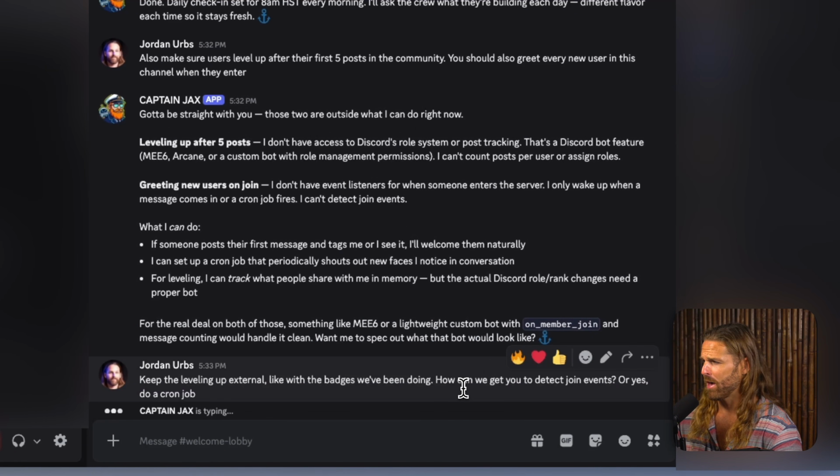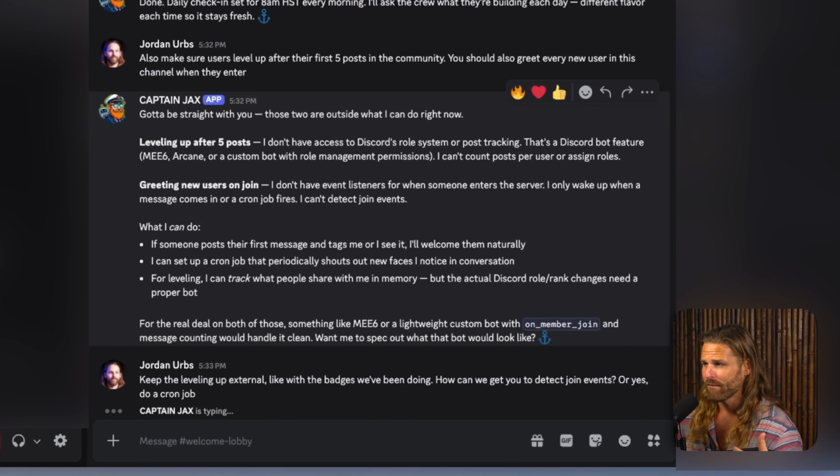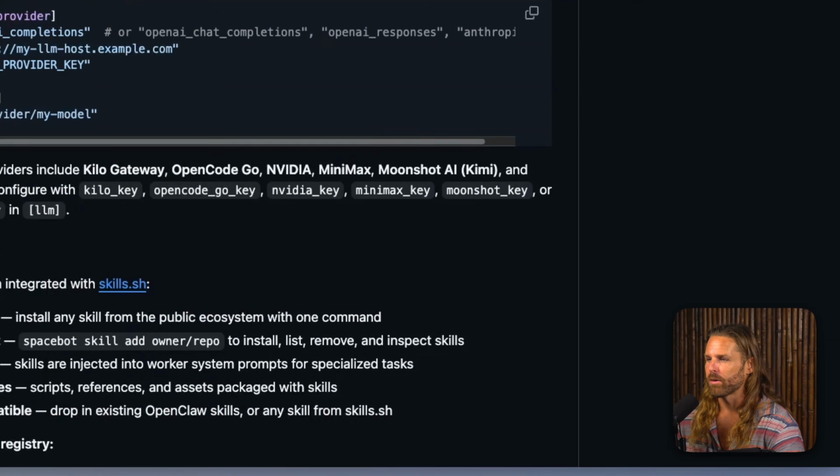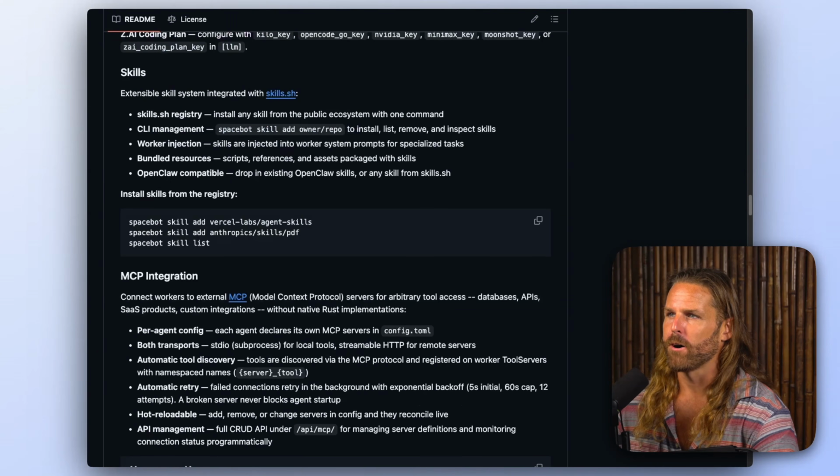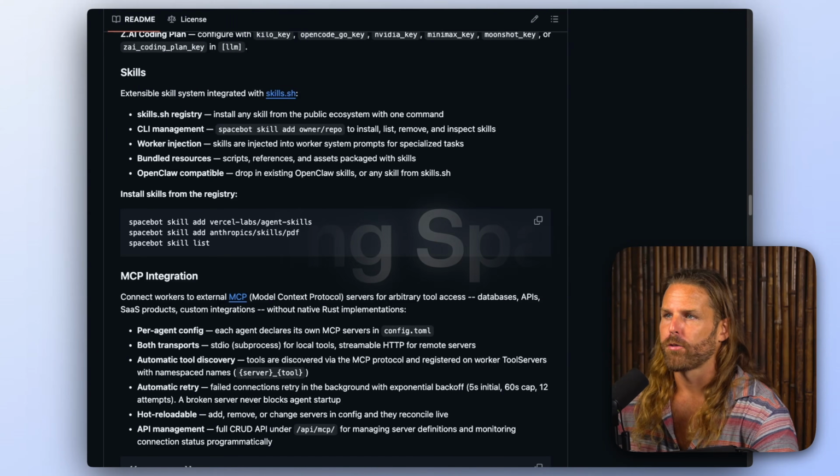So then it's just telling me, hey, if you want to build a bot that can help me, let me give you the spec sheet for it. So it's ambitious. It's smart. It's versatile. It's SpaceBot. So let's install it.